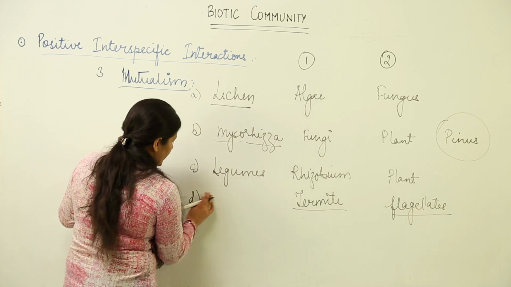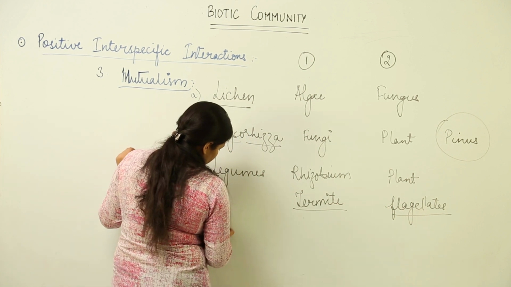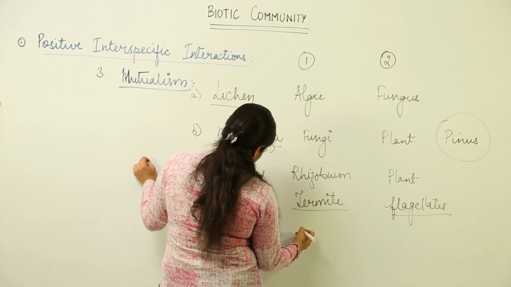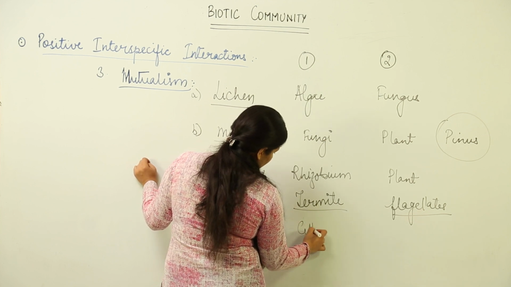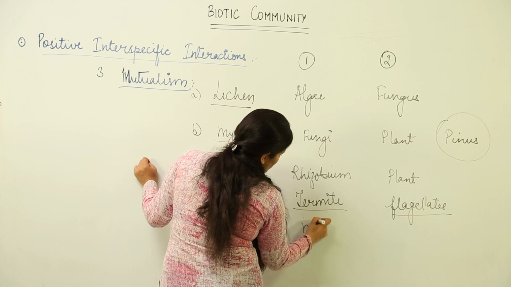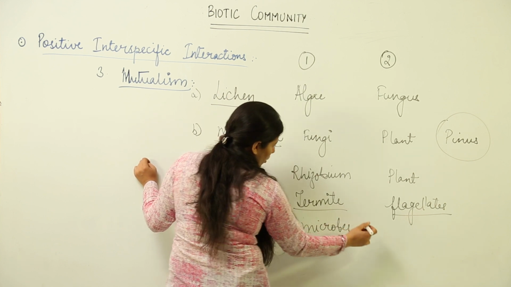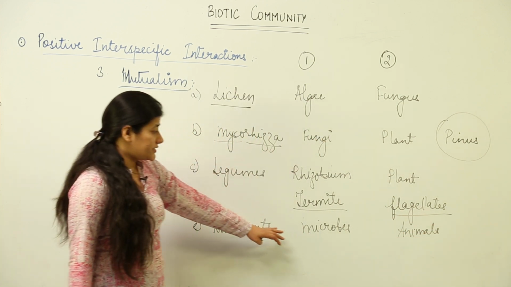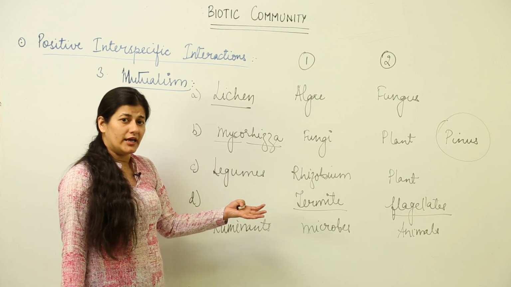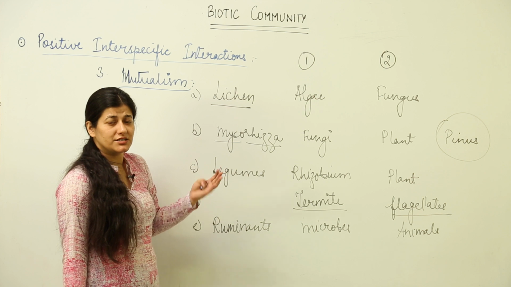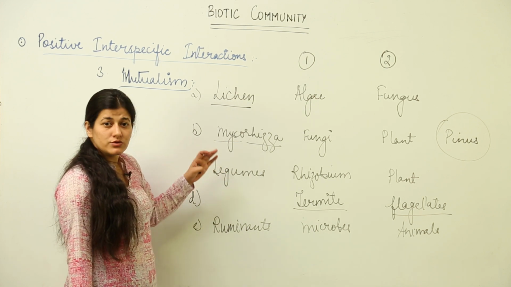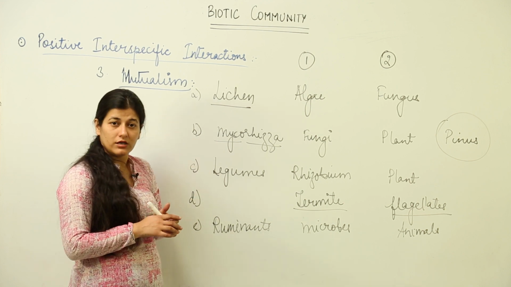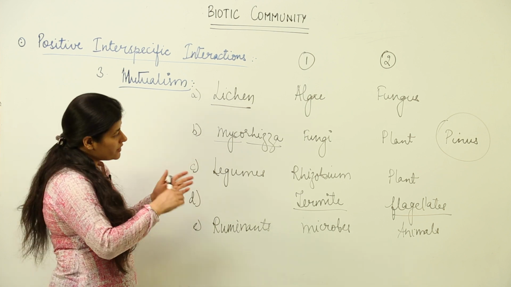And the last one is the ruminating animals. What happens in the gut of ruminants? There are certain microbes present inside the gut of ruminating animals. Now, these microbes have cellulase, cellulose-digesting enzymes. Same is the example of E. coli. It is present in our intestine, in our gut, and it is responsible for digesting certain compounds that our body takes up, and in return, what does E. coli get? It gets food. So, there is mutual exchange.